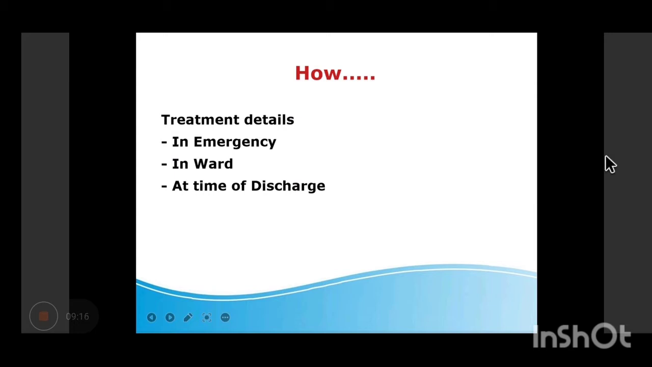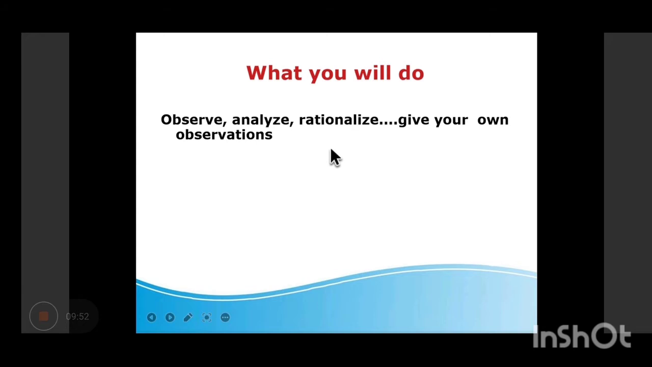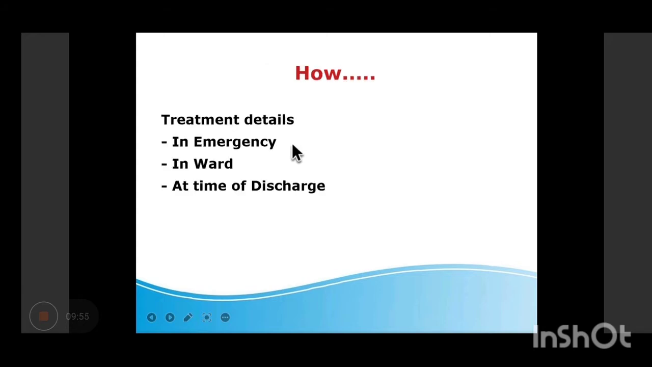Then the treatment details. If the patient comes to the emergency, patients of chest pain or acute abdomen condition usually land up in the emergency. So in the emergency, what the doctors do is take care of the presenting complaint, right? Maybe the patient lands up with acute appendicitis, so very severe pain is there. So the first focus is to take control of the pain, then to treat the underlying disorder. So what treatment was given in the emergency? You are supposed to note it down.